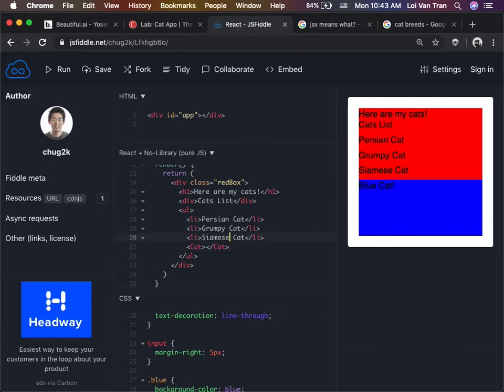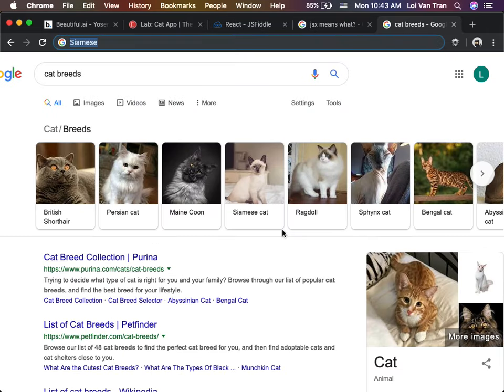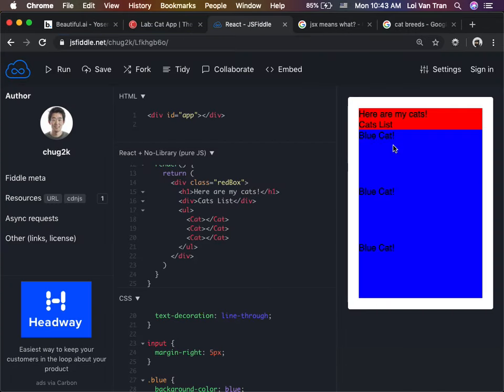The objective here is to delete these cats and render this right here. Three cats. Blue cat, blue cat, blue cat. But how can we get these components to behave differently based on what type of cat it is? What types of cats did we have? I forgot which ones we had. We had a Persian, a Siamese, and a Grumpy cat, right? So how can I make the top one a grumpy cat?